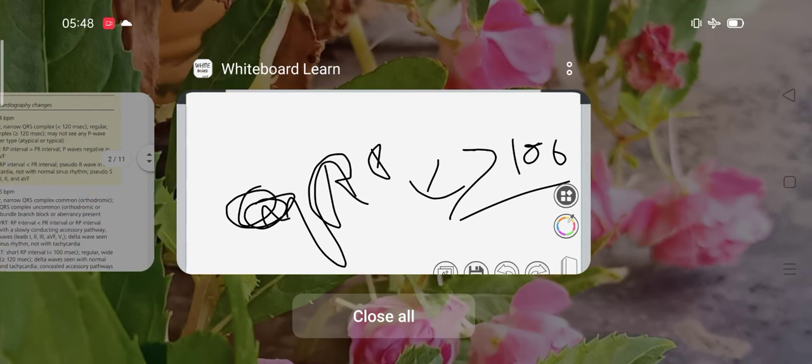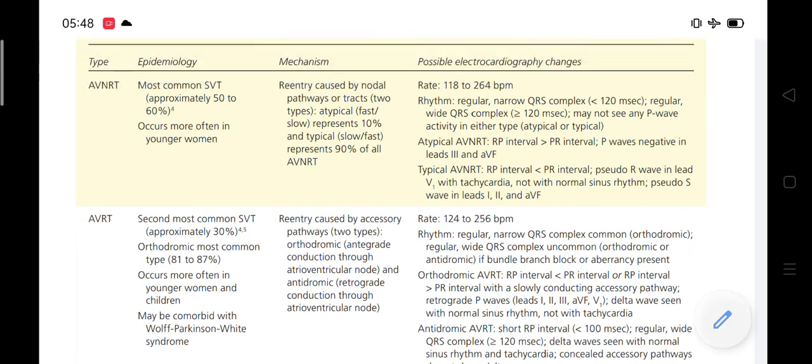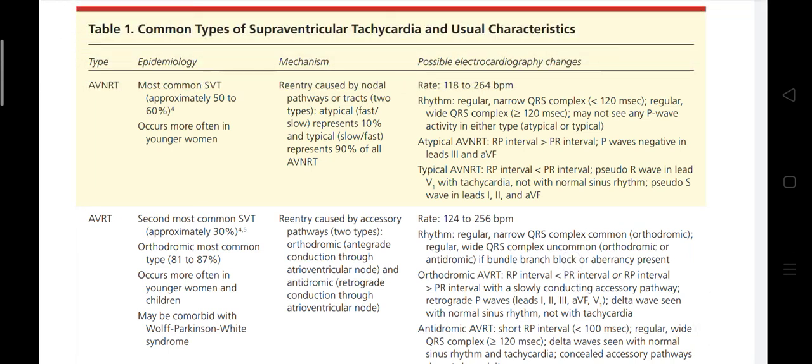So we will just brief what we have discussed. It is the AVNRT, the most common. The rate varies from 118 to around 260. Rhythm is narrow, less than 120, and atypical has an RP interval more than PR interval. P wave is negative in inferior leads. Typical is what we have discussed: RP interval less than PR interval, pseudo R wave in lead V1, and there is a pseudo S in inferior leads, that is inverted P waves.